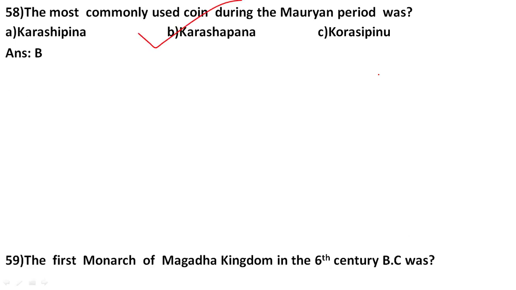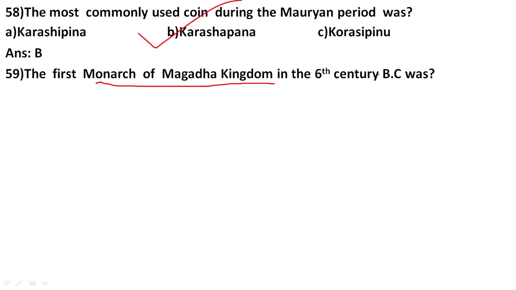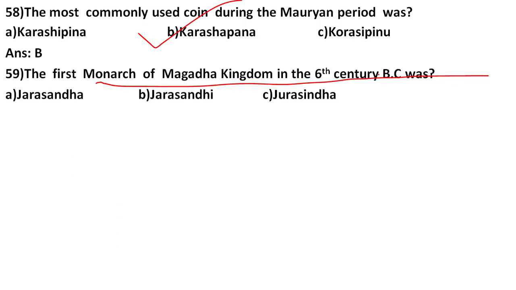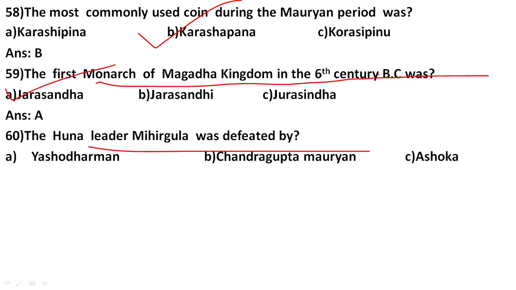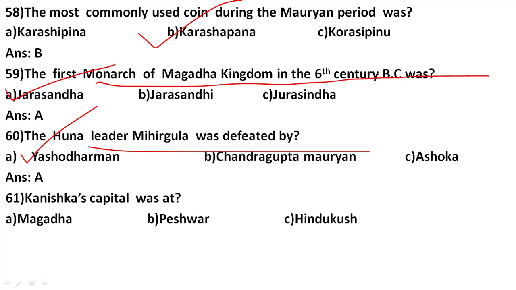That was Karshapana. The first monarch of the Magadha kingdom in the 6th century BC was, so this was the first monarch of the Magadha kingdom, that was Jarasandha. The Huna leader Mihirakula was defeated by, so who defeated Mihirakula? He was a Huna leader, and he was defeated by number A, Yashodharman. Kanishka's capital was at Magadha, Peshawar, Hindu Kush, and the answer is Peshawar.